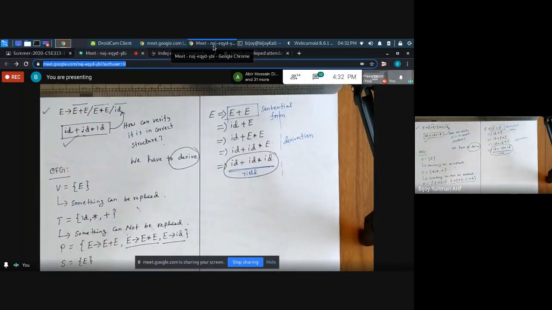Yes, the grammar would be given. You are going to write the grammar by yourself. The grammar would be given there. In the syntax analyzer phase, the grammar would be there.